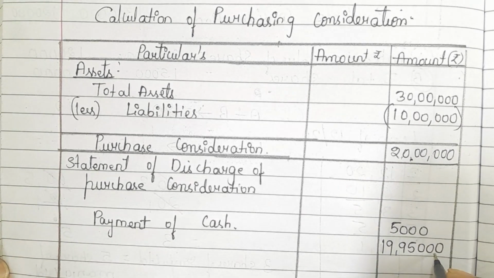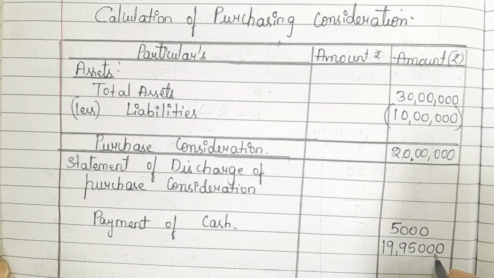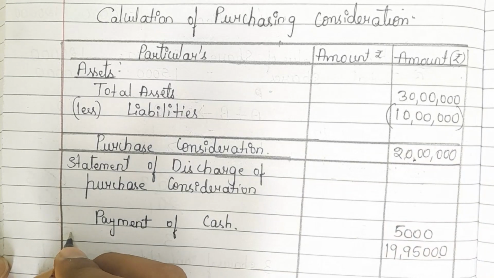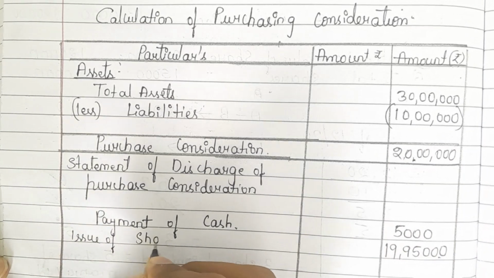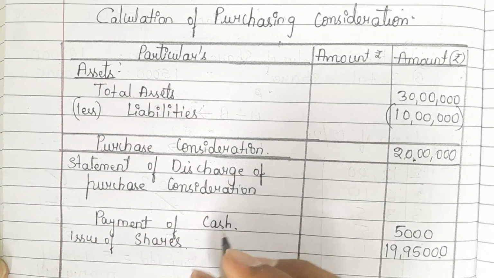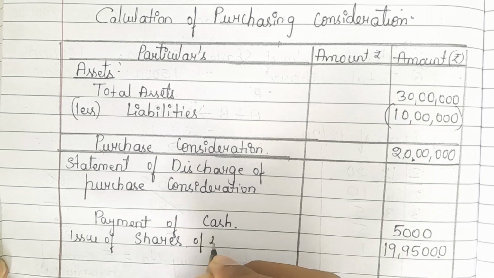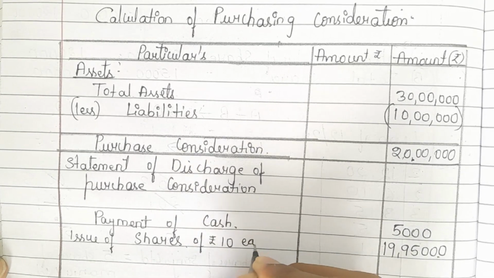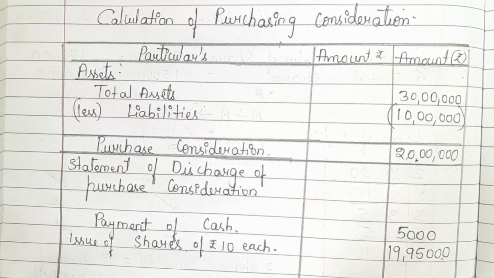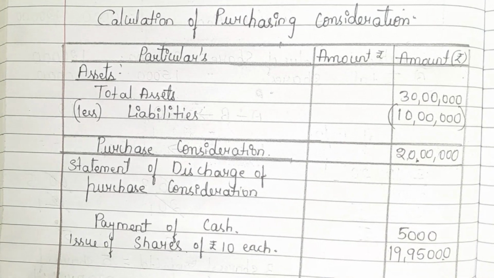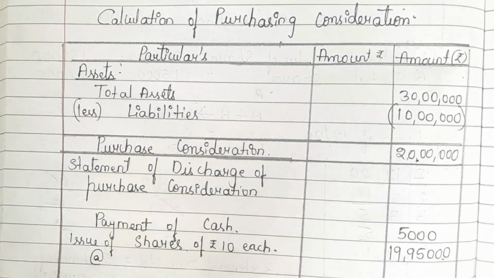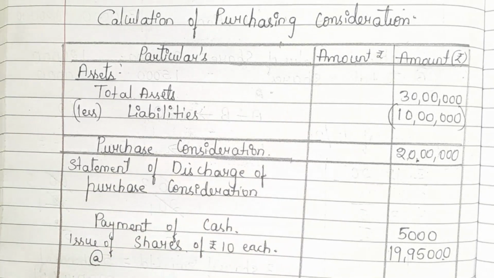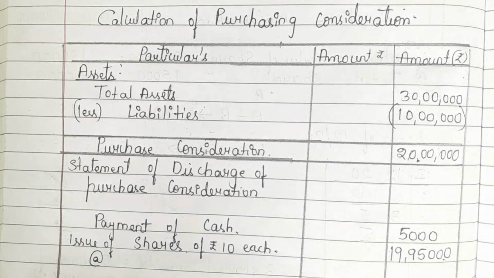Will be discharged by issue of shares. So here what are they issuing? They are doing issue of shares of rupees 10 each. Each share value is rupees 10 at a premium of 50%. So rupees 10 share they are issuing at how much? 50% premium. Now we have to calculate that premium amount.